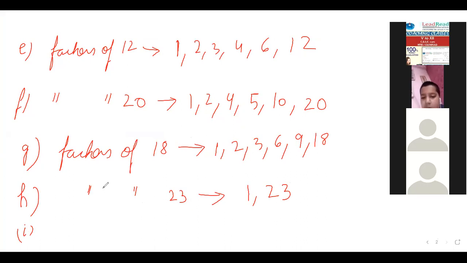You are correct. So 1 and 23 are the only factors, and you should also remember that numbers whose only factors are the number and 1 are called prime numbers. What do we call them? Prime numbers. So you can write in your copy that 23 is a prime number. And others which have many factors are called composite numbers.